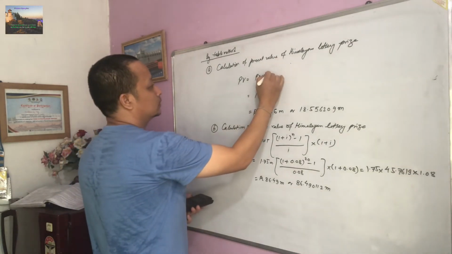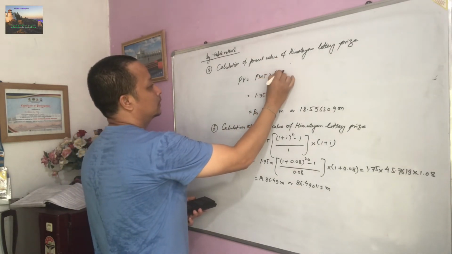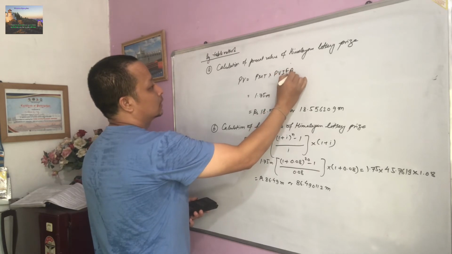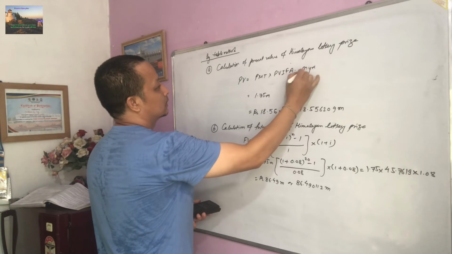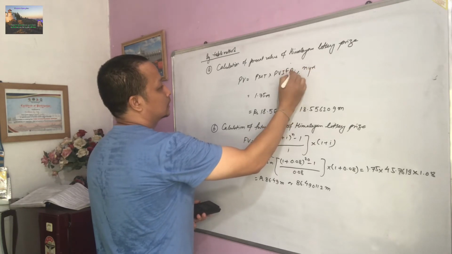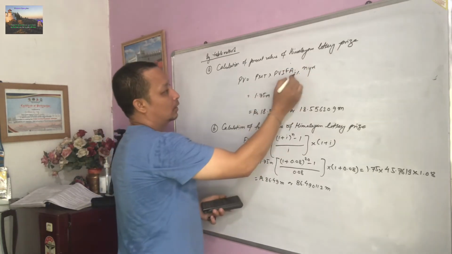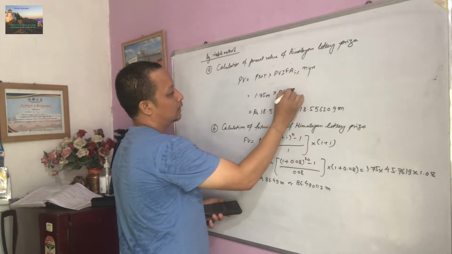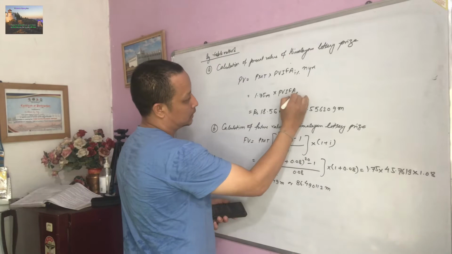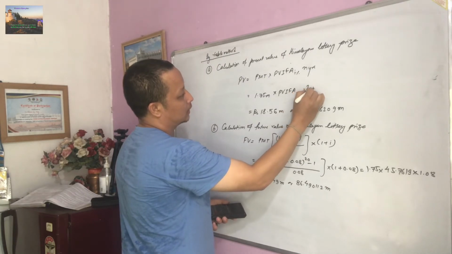So here you have to use table PVIFA, I percent, year. Here PVIFA, I percent year means 8%, and number of year is 20 years.